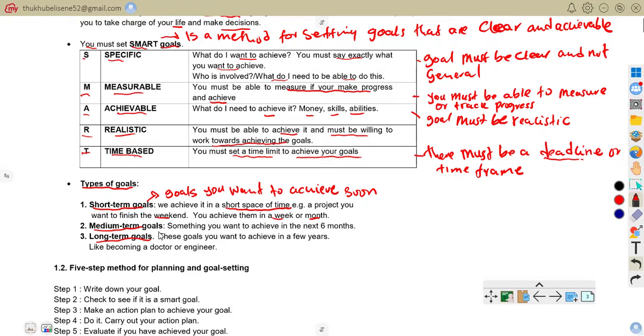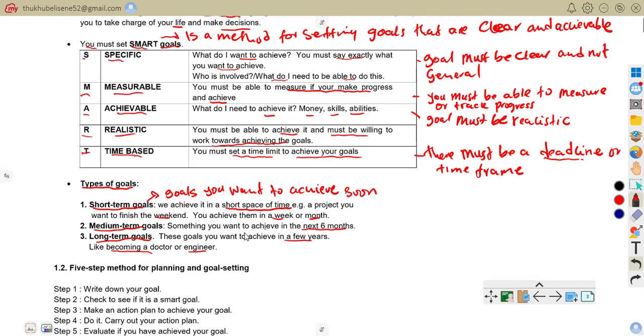With medium-term goals, it is something you want to achieve in the next 6 months. With long-term goals, these are goals you want to achieve in a few years, like becoming a doctor or engineer.